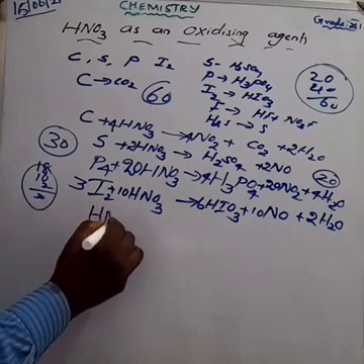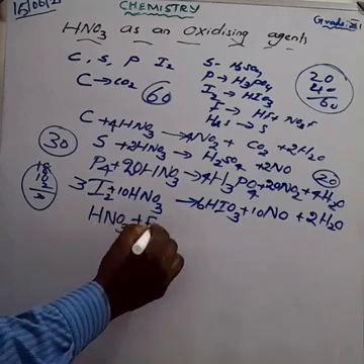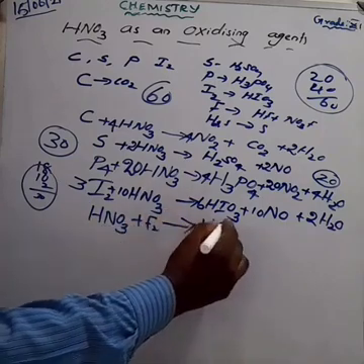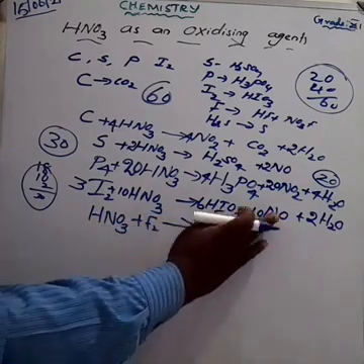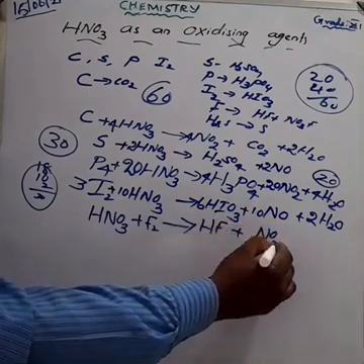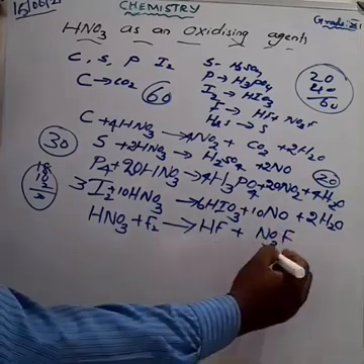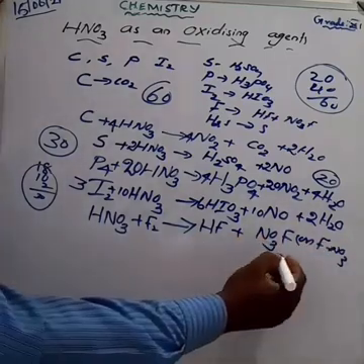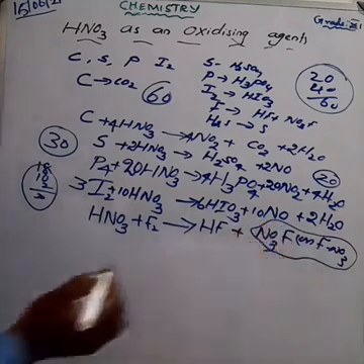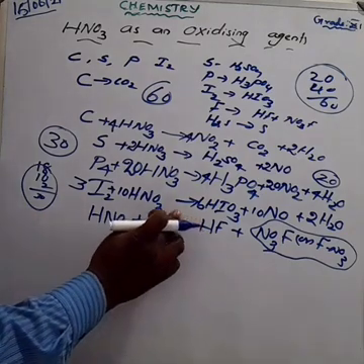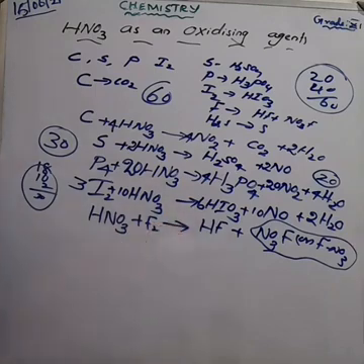Nitric acid HNO3 reacts with the fluorine. We get what are the first product: hydrogen combines with the fluorine to form hydrogen fluoride. Am I right? Hydrogen fluoride plus this NO3. Here I have one more fluorine combines to form NO3F, or we can write as FNO3. Fluorine nitrate. What's the name of the compound? Fluorine nitrate. Okay, this is one of the unstable compounds and is one of the derivatives of nitric acid. Fluorine nitrate is one of the derivatives of nitric acid.